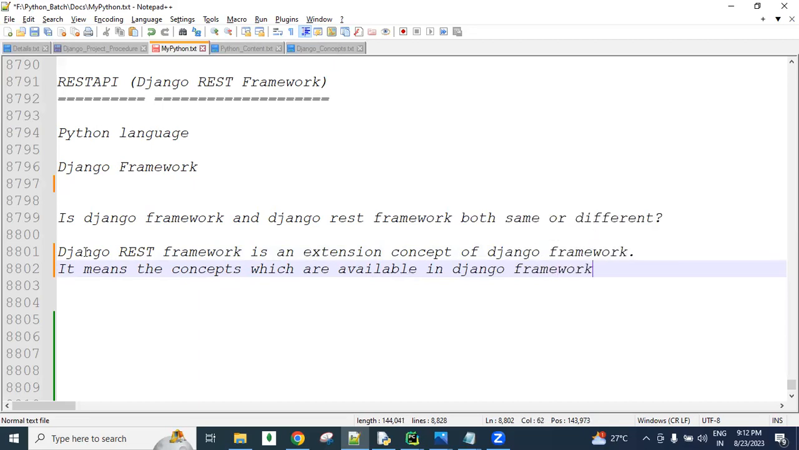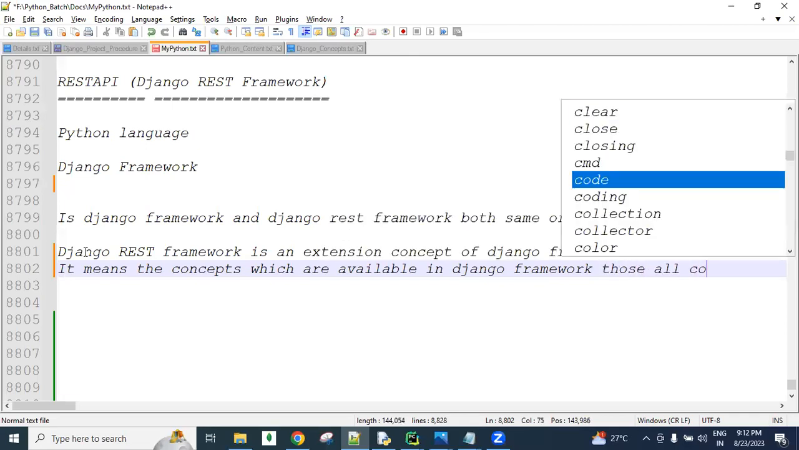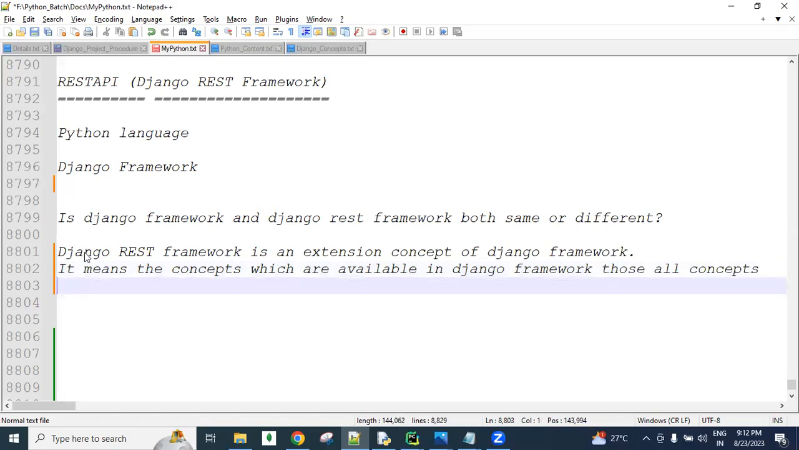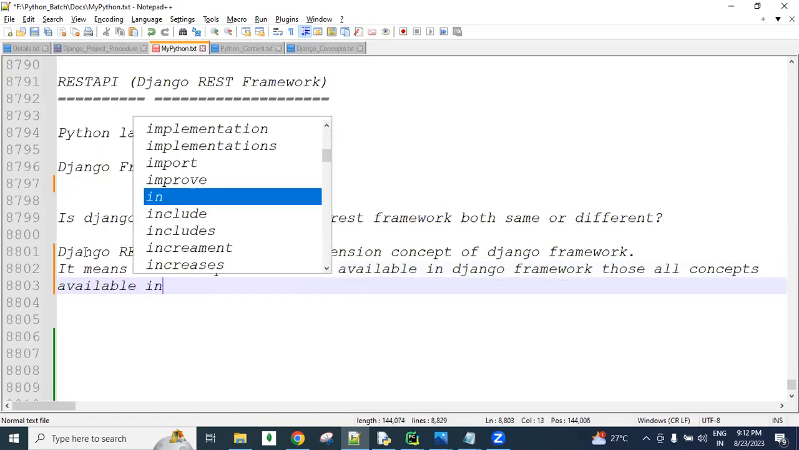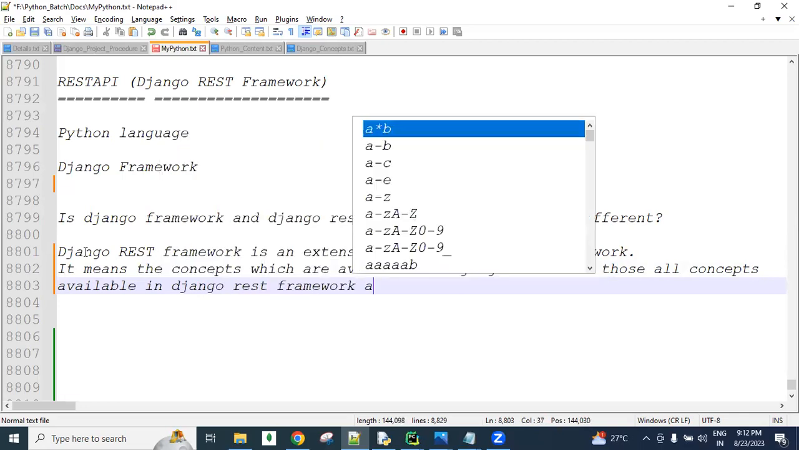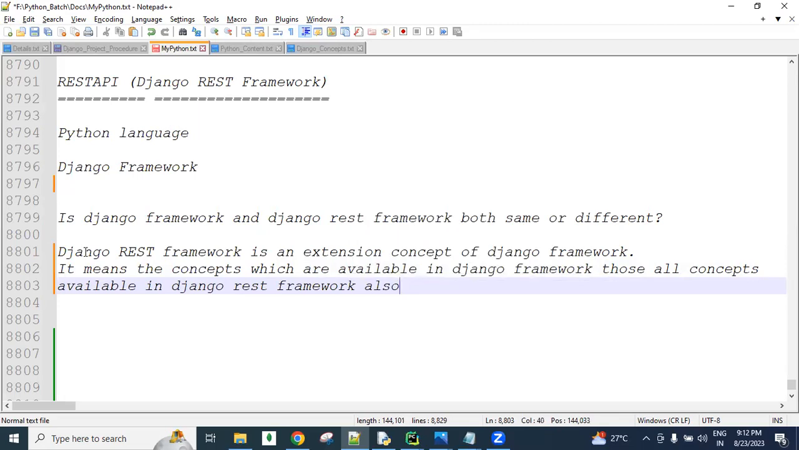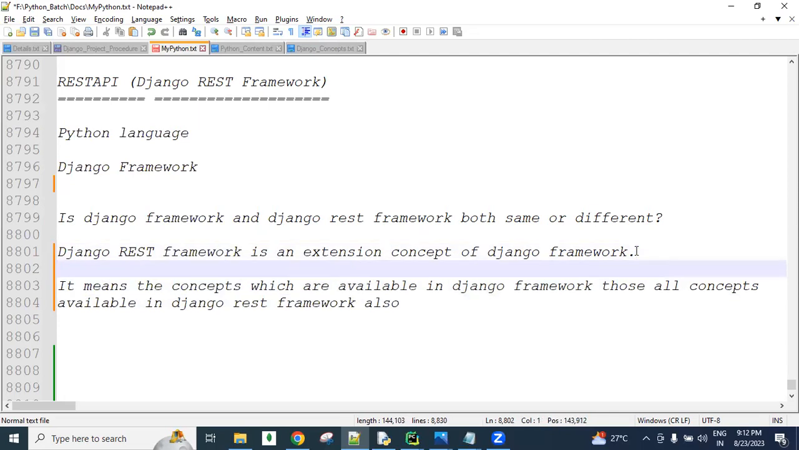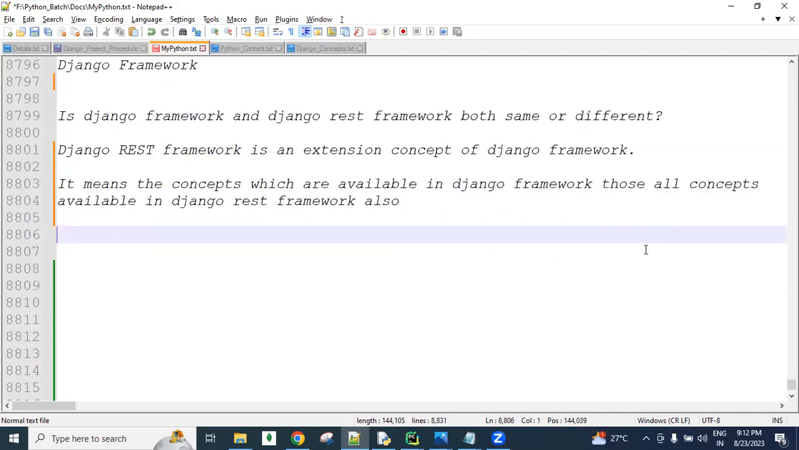In the Django framework, all the concepts available in Django are also available in Django REST framework, plus some additional concepts. Along with the Django framework related concepts,